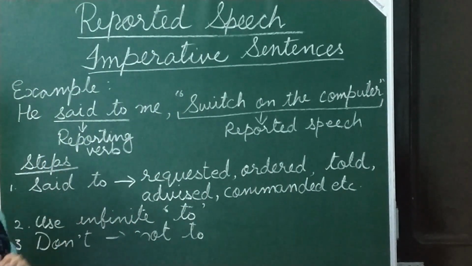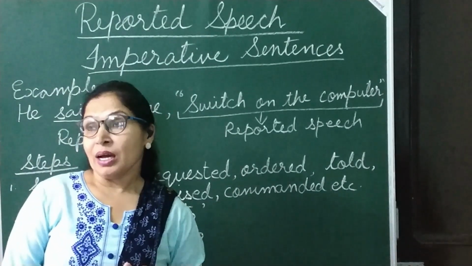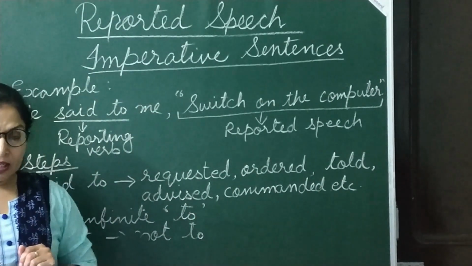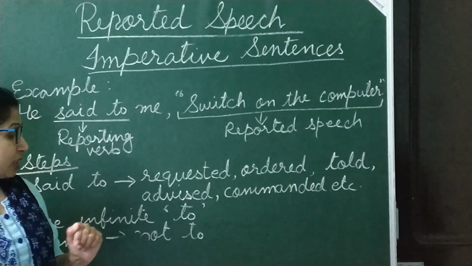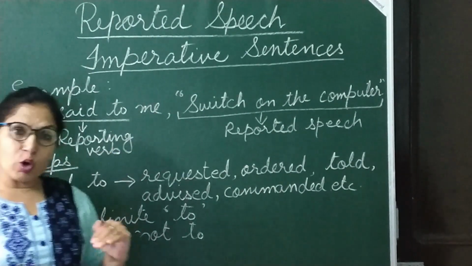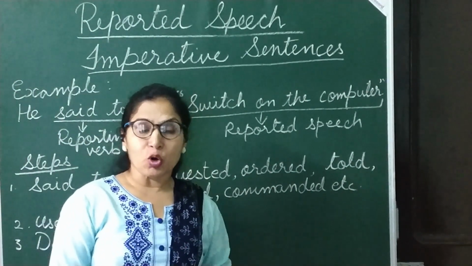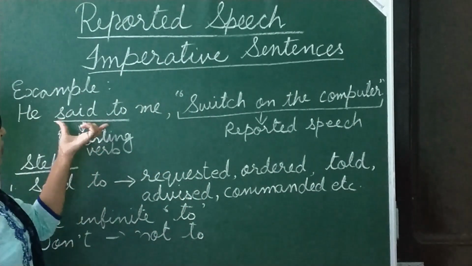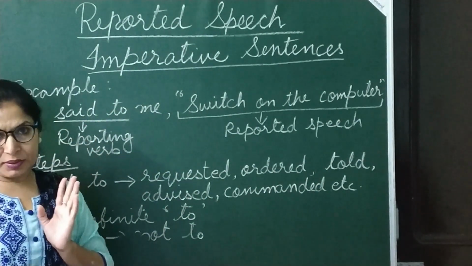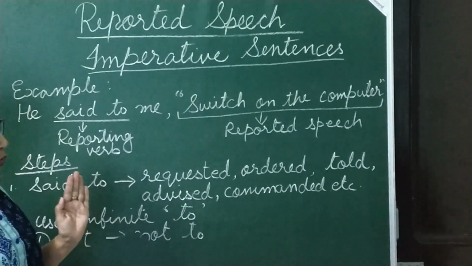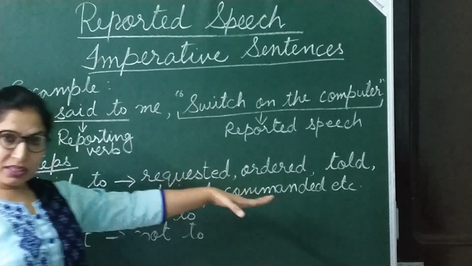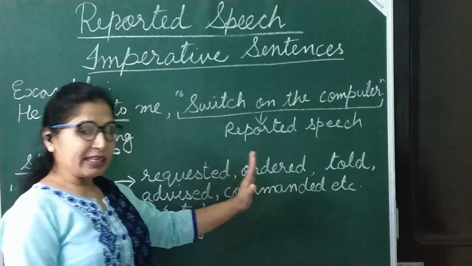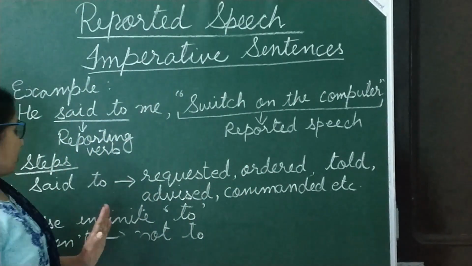And students, sometimes what happens, looking at the statement, you people get confused whether to use ordered or advised or told. In such case, I advise you to simply write told. If you are confused what option should be put there, then write told, no problem at all.